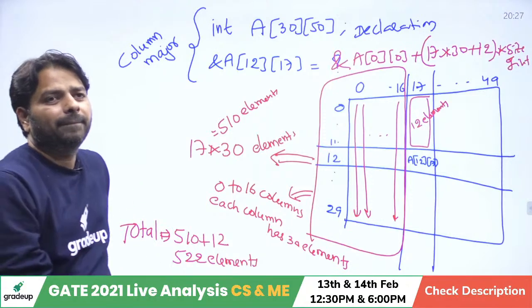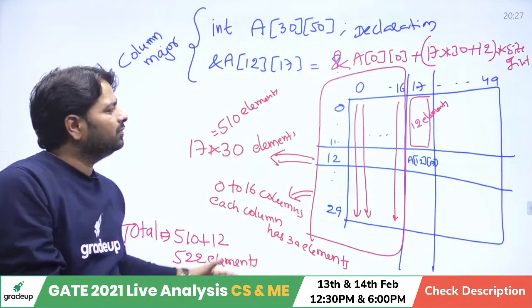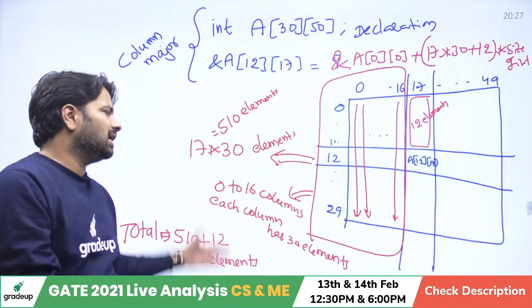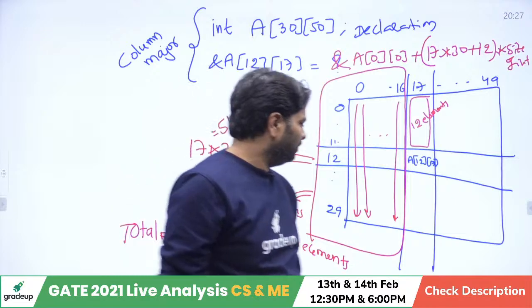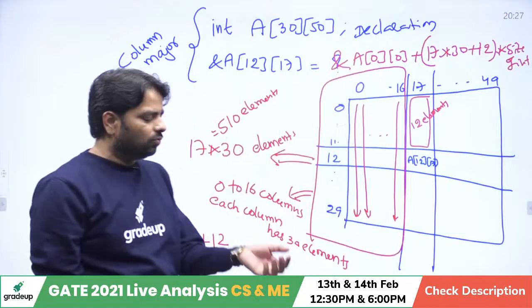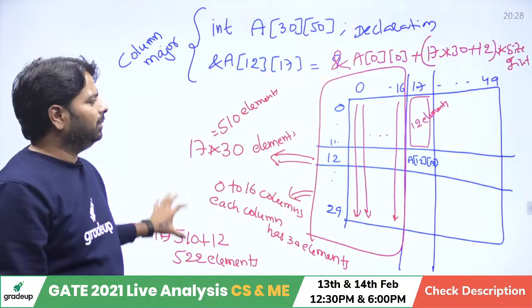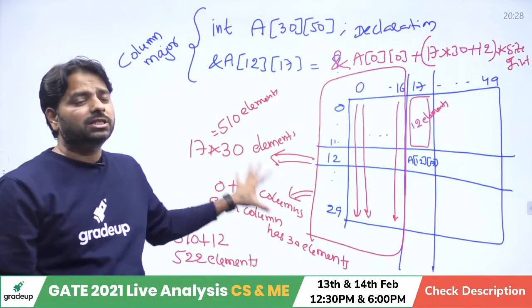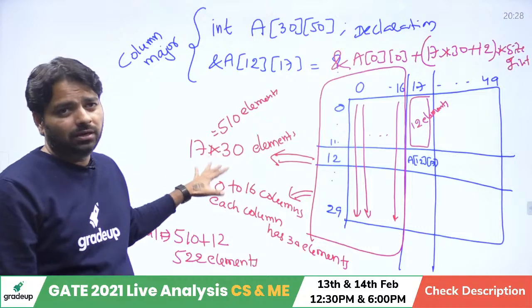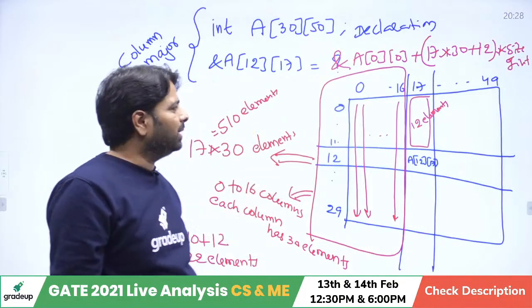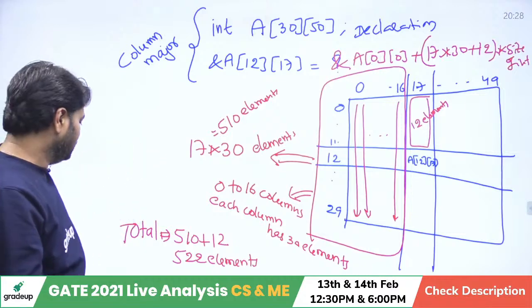Clear? It takes much time guys if you are not aware of how to compute this row measure and column measure. Okay, 3D you can go for, but we have very less time. 3D similarly you can calculate, but I'm not going for 3D as it takes much time. It's never used in revision. If I'm going to explain 3D, that means I'm not doing the revision. Remember, already look at the 2D difficulty.